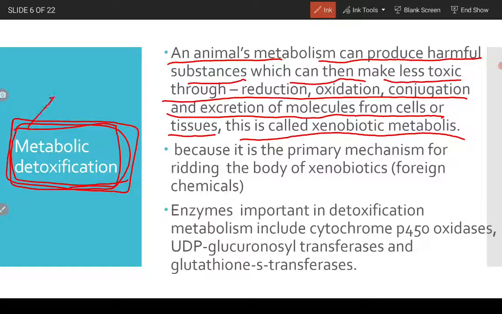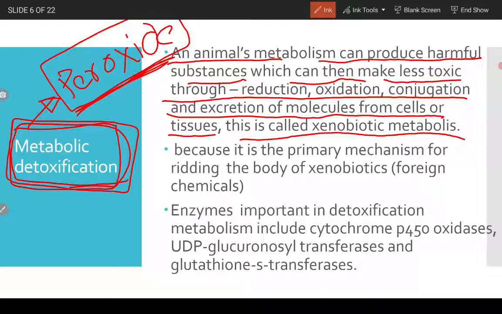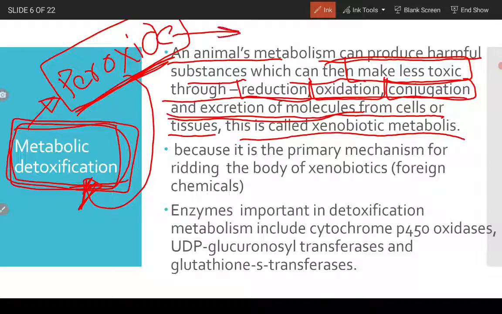Now our body during metabolism could make many harmful substances like peroxide ion. It could be made within our body and it is a toxic substance, so it needs to be removed. So how does that happen? By metabolic detoxification. By reduction, oxidation and conjugation, these harmful substances could be made into less toxic materials, like peroxide will be converted into something less toxic.